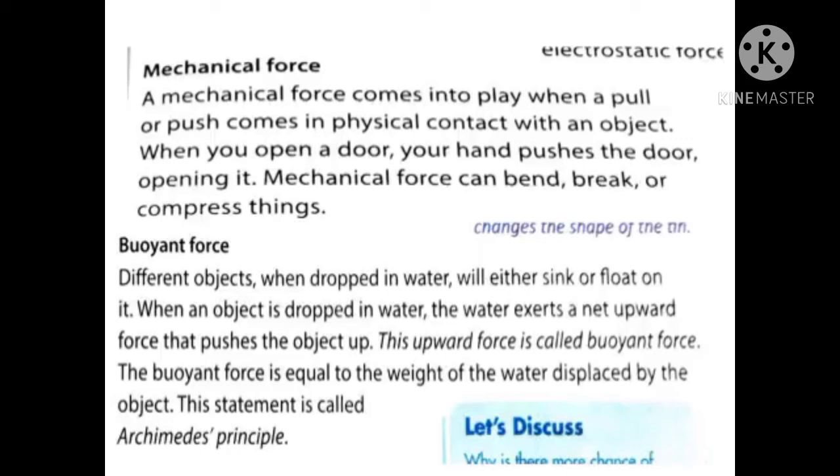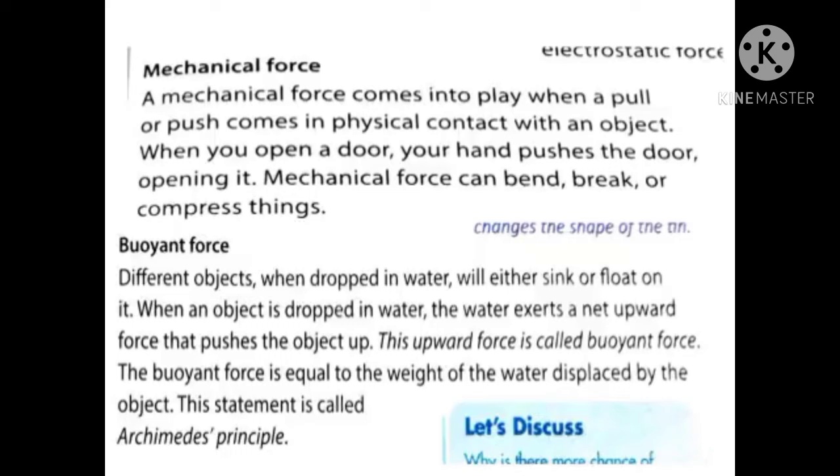Different objects when dropped in water will either sink or float on it. Have you seen that? Yes, of course, right? If you throw a small piece of paper, the paper will float on the water. At the same time, if you put a stone inside the water, the stone goes and sinks to the bottom of the water, right? That shows that depending on the weight of the object, the object may either float or sink. So this is called the buoyant force.